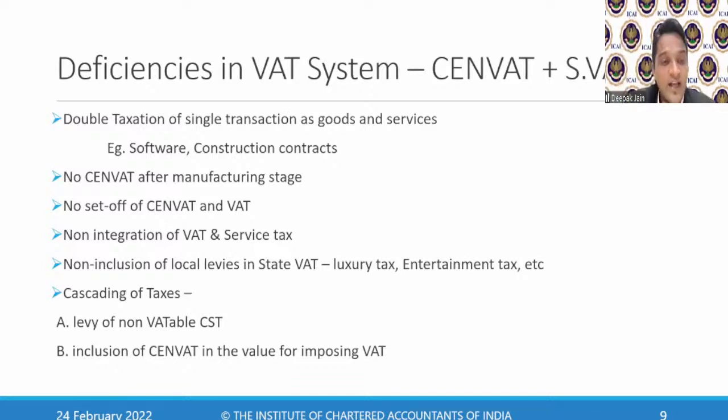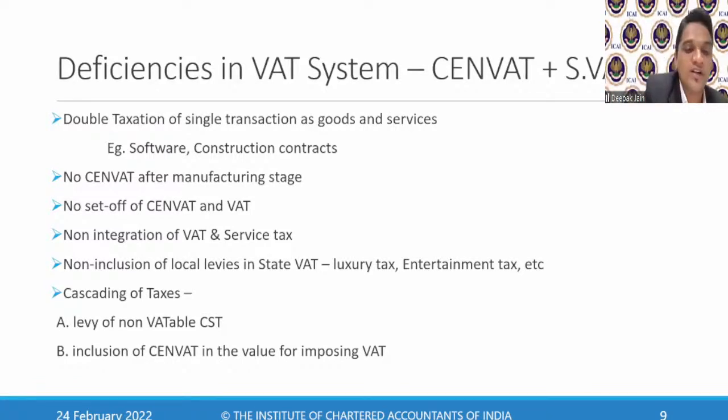Then there was cascading of taxes, which means levy of non-VATable CST. When I did any interstate purchases earlier, I had to pay central sales tax, which is called CST. On this CST, the rate was very low, which went from 4%, 3% to 2%, but still that was an additional cost to me. I never used to get the credit of that. So when I purchased anything interstate, I never used to get the credit.